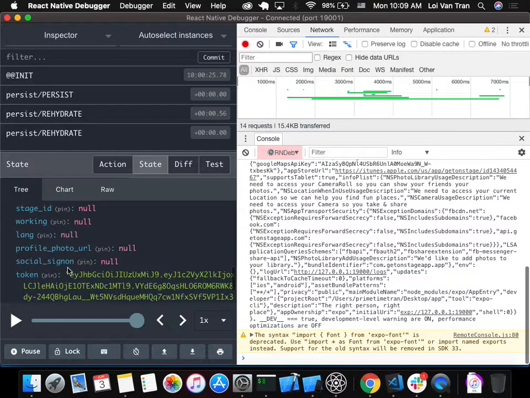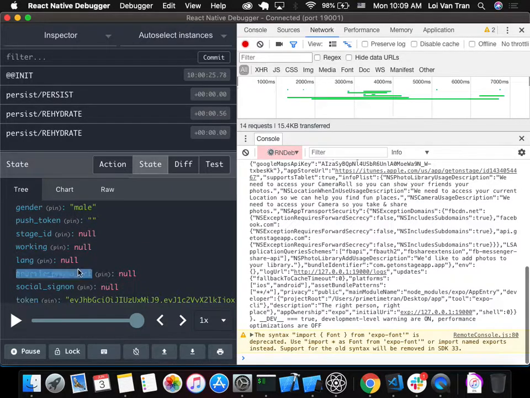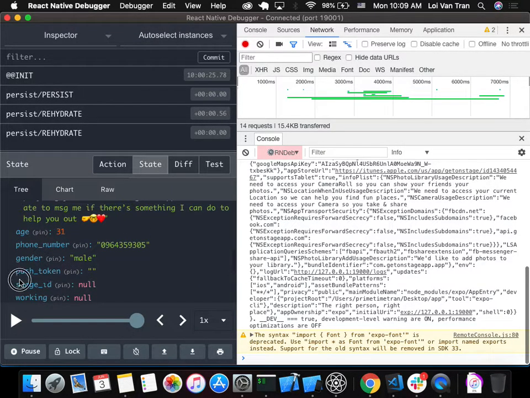And you can see that there's a lot more stuff that we have to have in our user object. Token, maybe a profile photo URL, maybe a push token. Does anyone here know what a push token is? A push token is a token that lets a server push notifications to us.